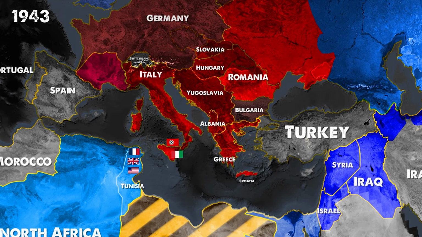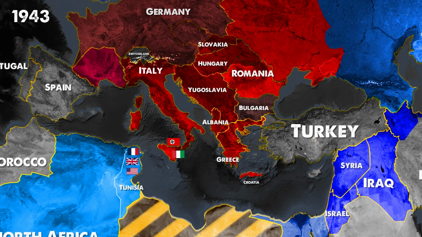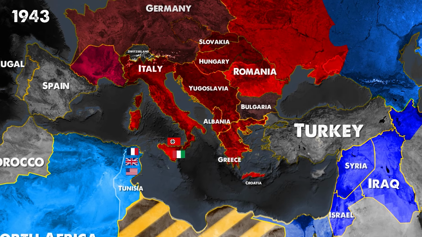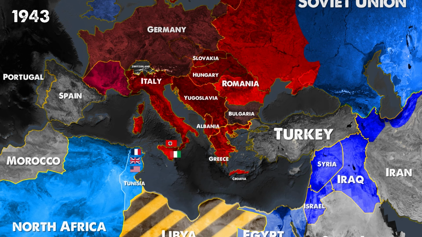So now the American and British armies could enter Europe from the south. Since Hitler had completely lost North Africa, he was unable to determine the location of the landings in Europe. Operation Husky took place between July 9th and August 17th, 1943. British, American, and Canadian forces landed on the coast of Sicily, aiming to capture the island. Meanwhile, the Mussolini government was overthrown. The island of Sicily came under the control of the Allied powers.